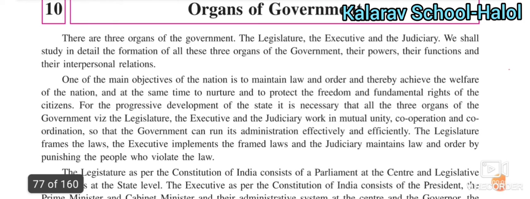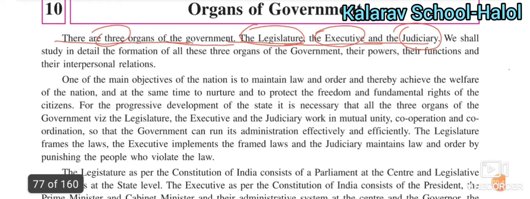Friends, today we are going to discuss chapter number 10, Organs of Government. In SS subject, chapter number 10 describes the organs of the government. There are three organs of the government. How many organs of the government? Three organs. Number one, legislature, number two, executive, and number three is judiciary. These three are the organs of the government.